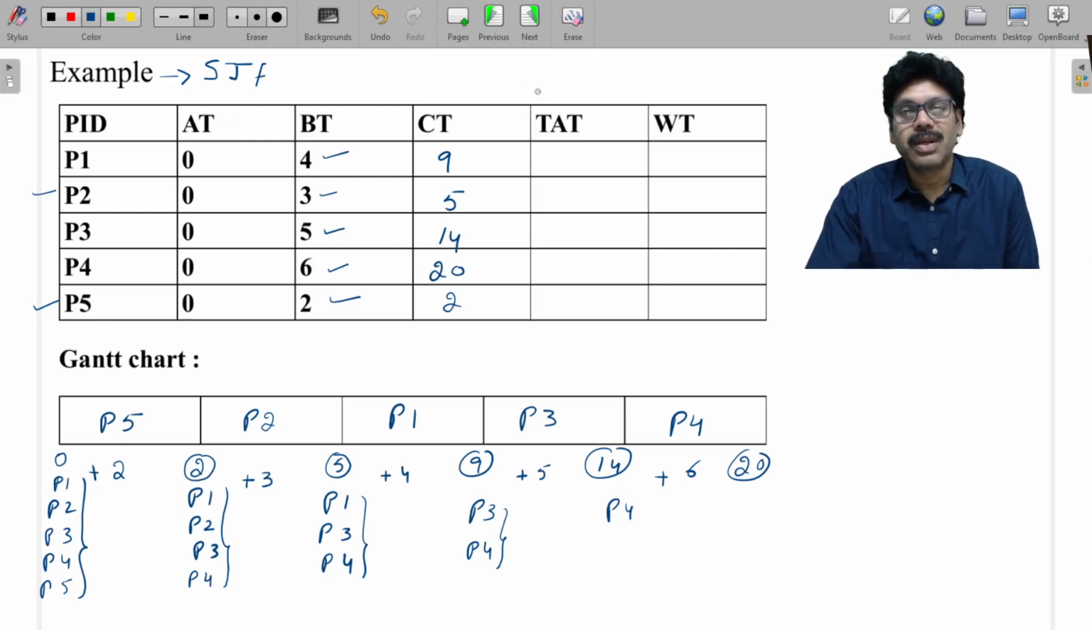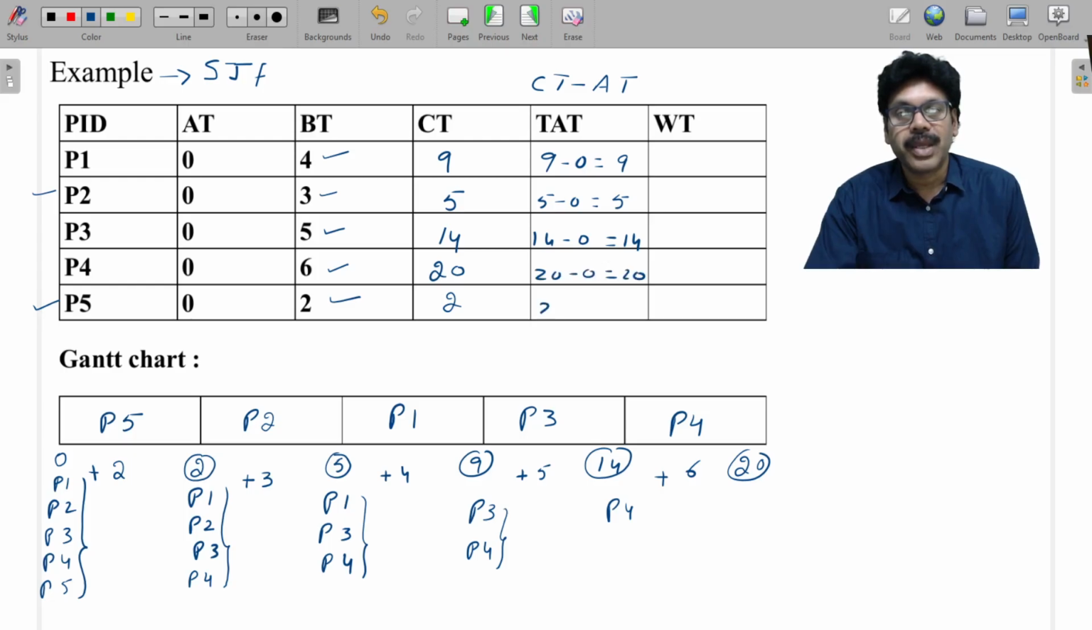Now turnaround time, as we know, is nothing but completion time minus arrival time. So completion time 9 minus 0 is 9. Then 5 minus 0 is 5. Then 14 minus 0 is 14. Then 20 minus 0 is 20. Then 2 minus 0 is 2.